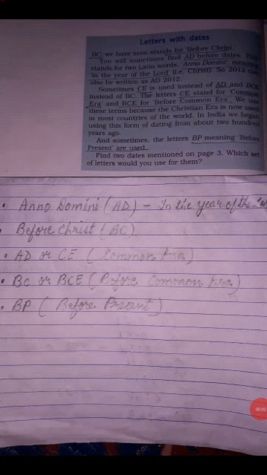AD also stands for Anno Domini. It means in the year of the Lord. BC stands for before Christ. AD or CE stands for Common Era. BC or BCE stands for before Common Era. BP is also in use in present days, that is, before present.